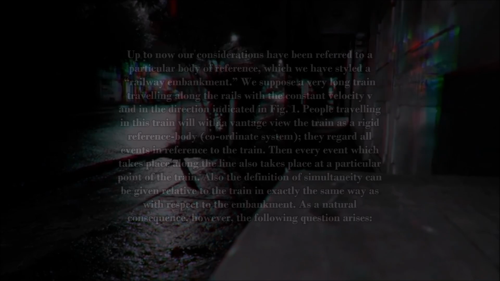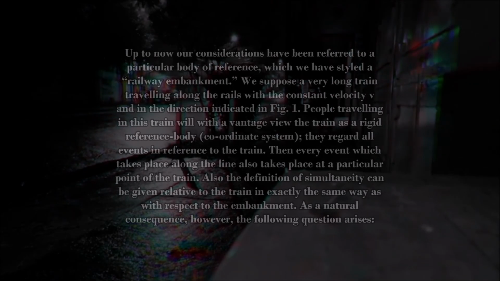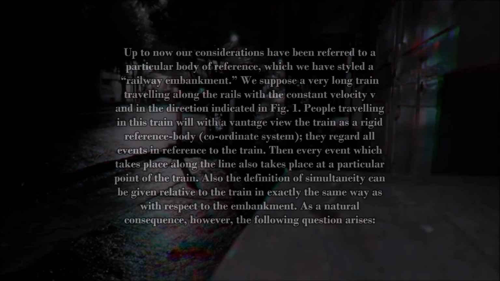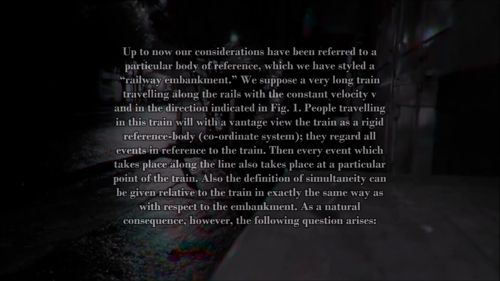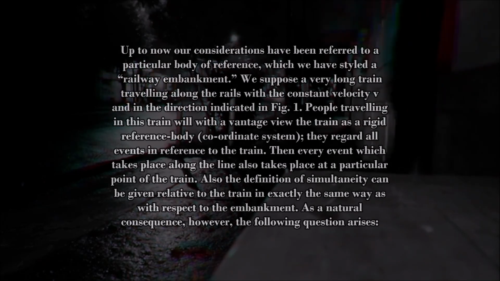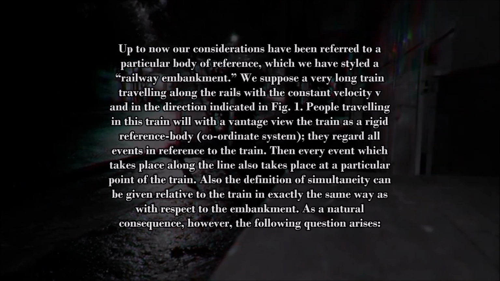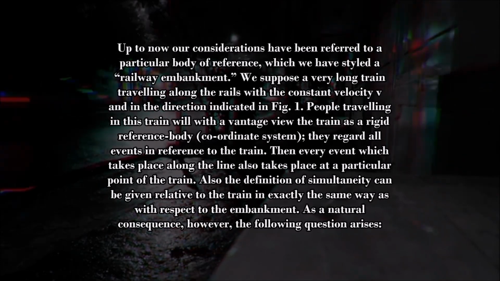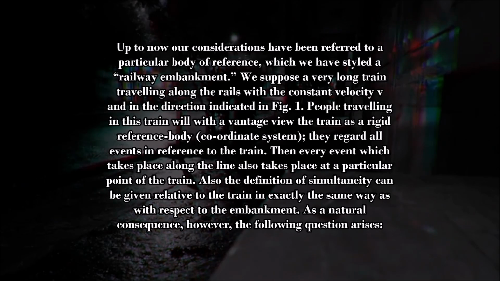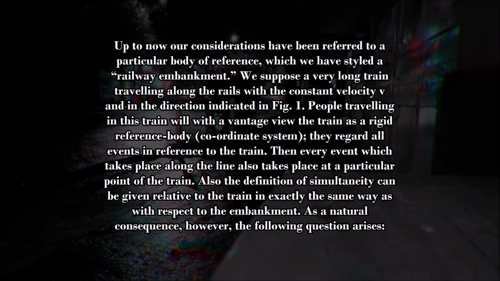Up to now, our considerations have been referred to a particular body of reference, which we have styled a railway embankment. We suppose a very long train traveling along the rails with the constant velocity v and in the direction indicated in figure number 1. People traveling in this train will, with advantage, view the train as a rigid reference body, a coordinate system.